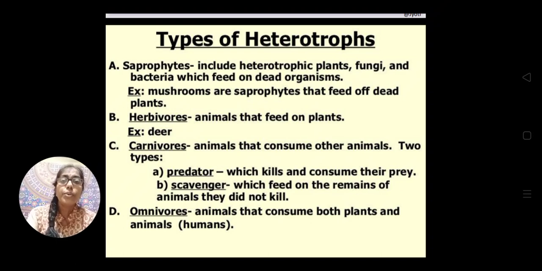Okay, so next, the other type of heterotrophs are omnivores. Omnivores are the animals that can consume both plants and animals. So we are omnivores. We are depending on the plant products as well as the animals for our food. Like cockroach, human being, these organisms are your omnivores.